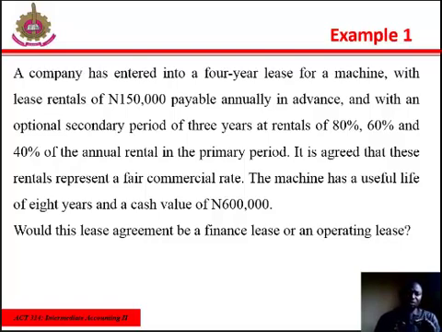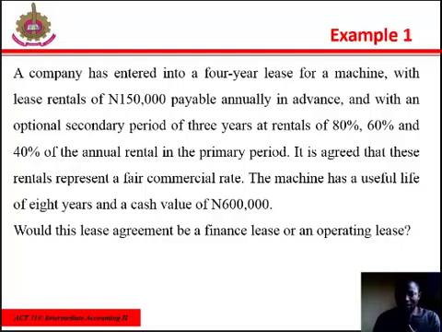If you look at the example in the question, the lease term is 4 years and the lease rentals of 150,000 naira are payable annually in advance. The machine has a useful life of 8 years and a cash value of 600,000 naira.